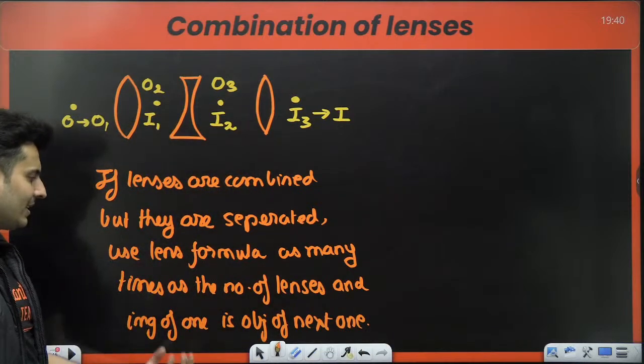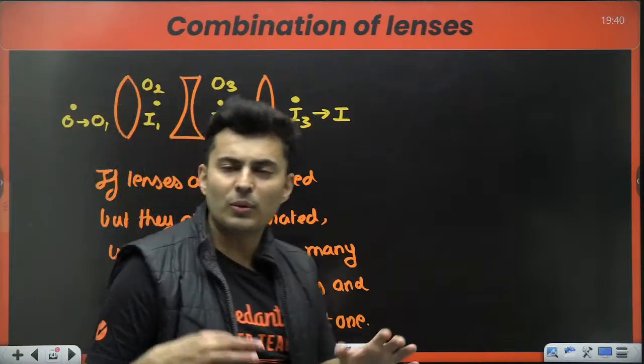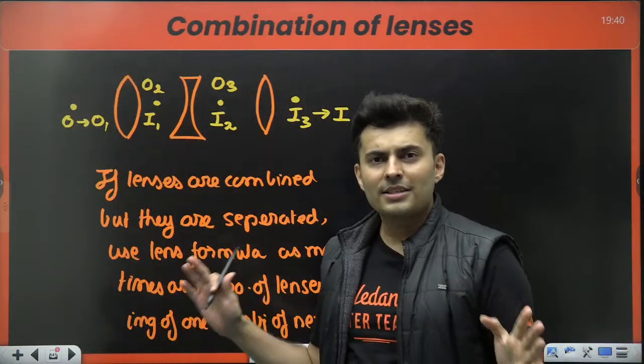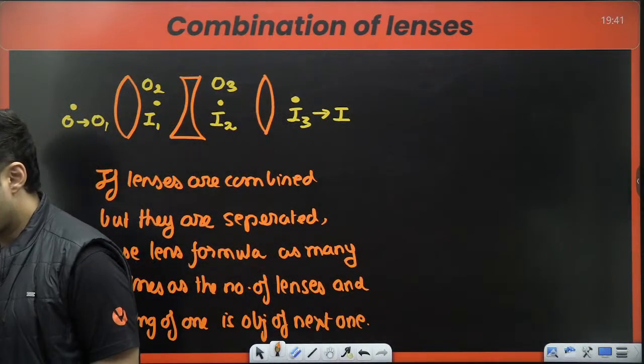The image of any lens is the object for the next lens. That is the procedure which you will use for such problems where the lenses are separated by some distance.